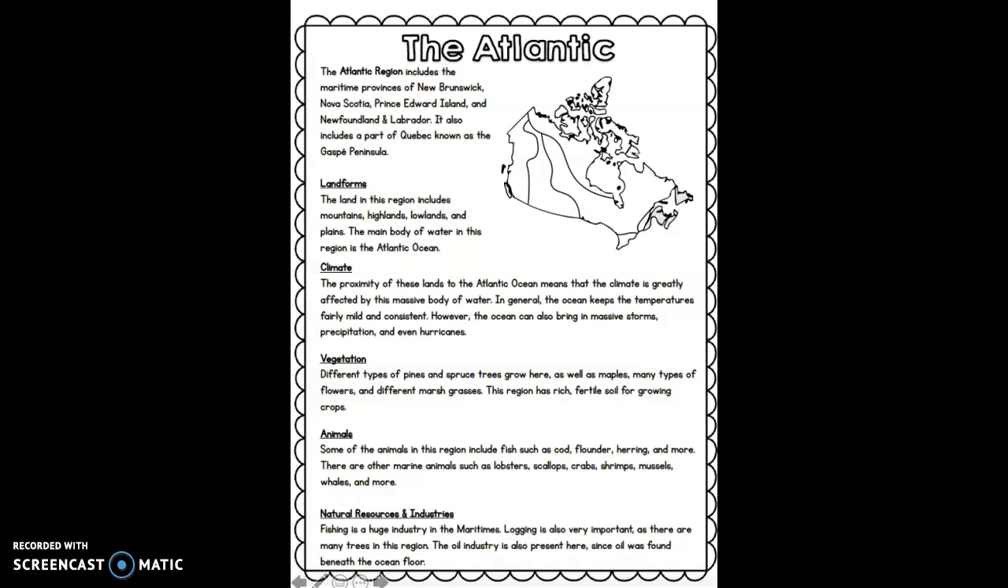Vegetation. Different types of pines and spruce trees grow here, as well as maples. Many types of flowers, and different marsh grasses. This region has rich, fertile soil for growing crops. Animals. Some of the animals in this region include fish such as cod, flounder, herring, and more. There are other marine animals such as lobsters, scallops, crabs, shrimp, mussels, whales, and more.